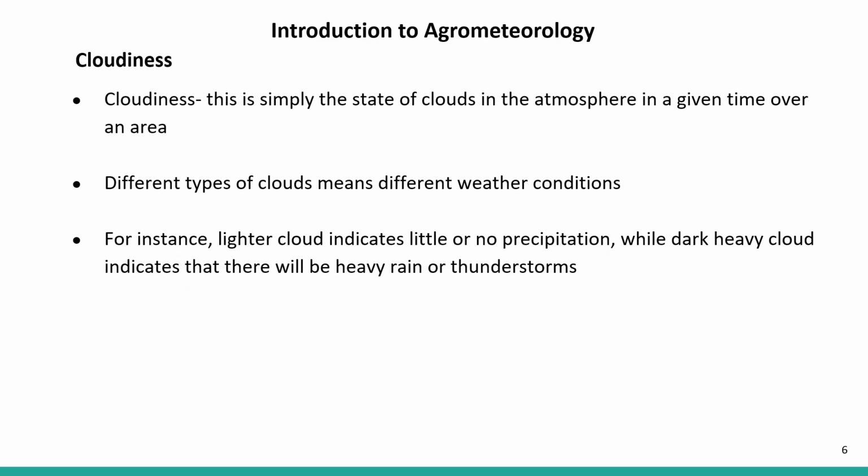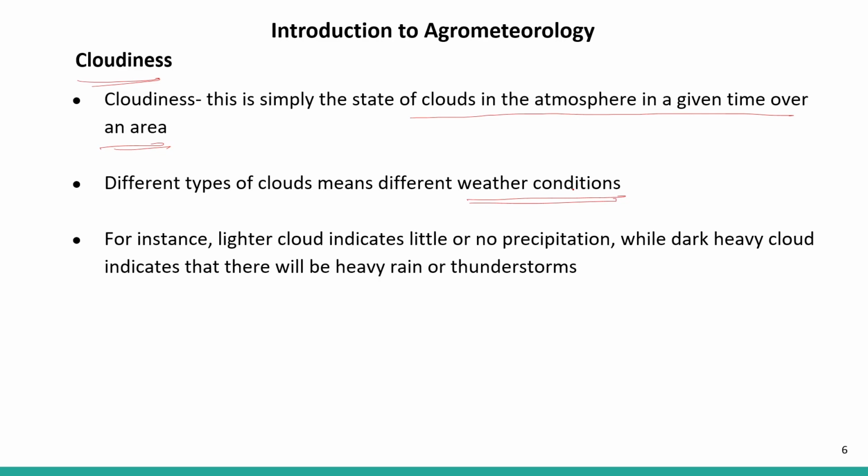Next topic is cloudiness. Cloudiness is simply the state of clouds in the atmosphere at a given time over an area. So how the clouds look. Simply the presence of cloud in the sky is called cloudiness. Different types of cloud mean different weather conditions.